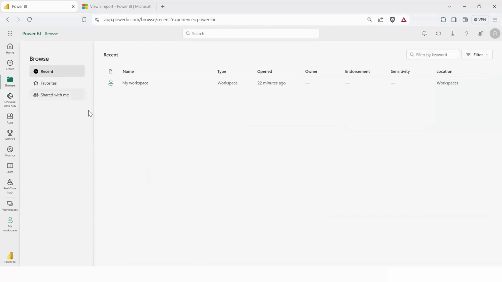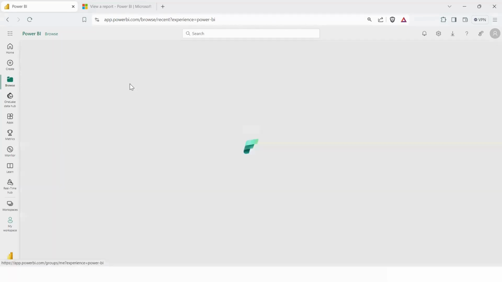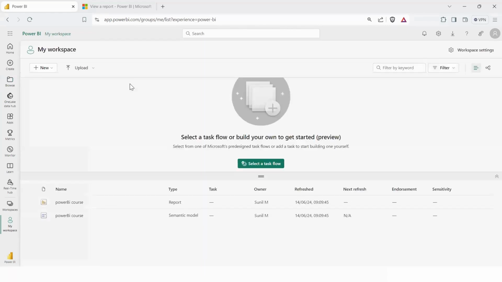In this browse option, I will get an option to view all my workspaces. Currently, whenever you log in to Power BI service, it would create a workspace for you by default, and the name of that workspace would be My Workspace. If you click on it, we will be looking at what exactly a workspace is, but you can find all the reports that I have published and the data set associated with them in this workspace. Also, you have this option of upload over here.